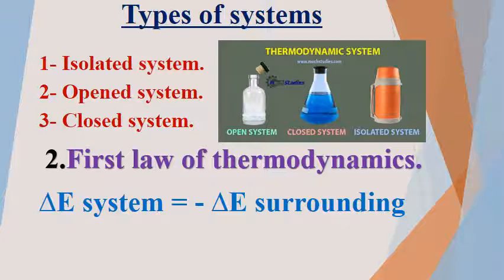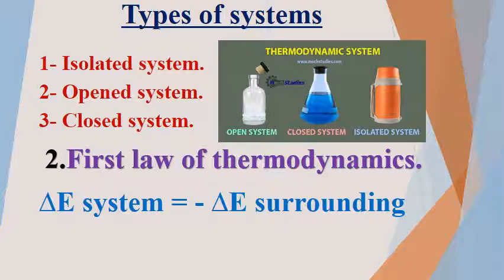But in closed system, there is exchange in energy between the system and surrounding, but there is no change in matter. Okay? In isolated system, there is no exchange between the system and surrounding, even if this change is matter or energy.